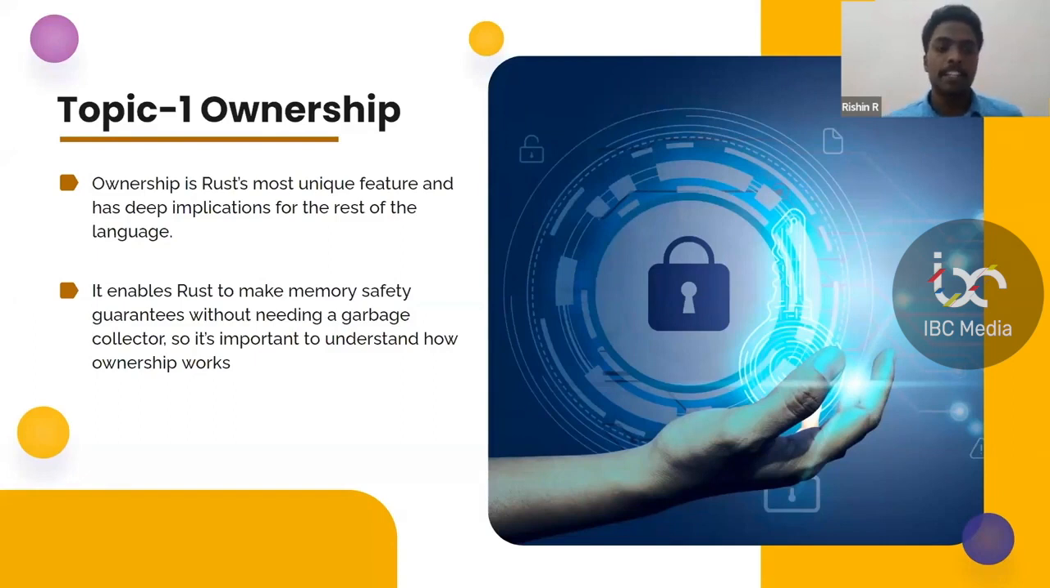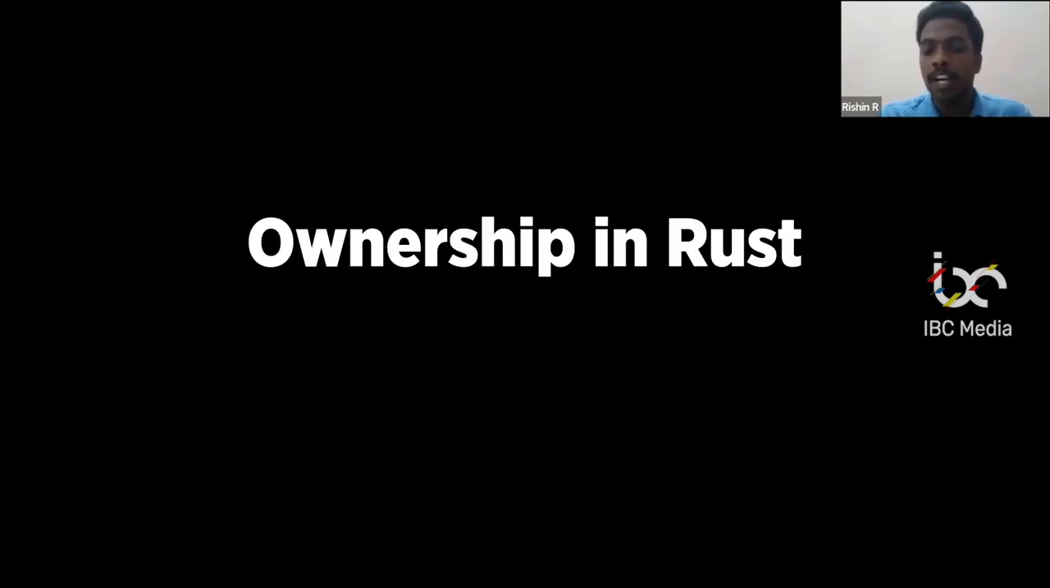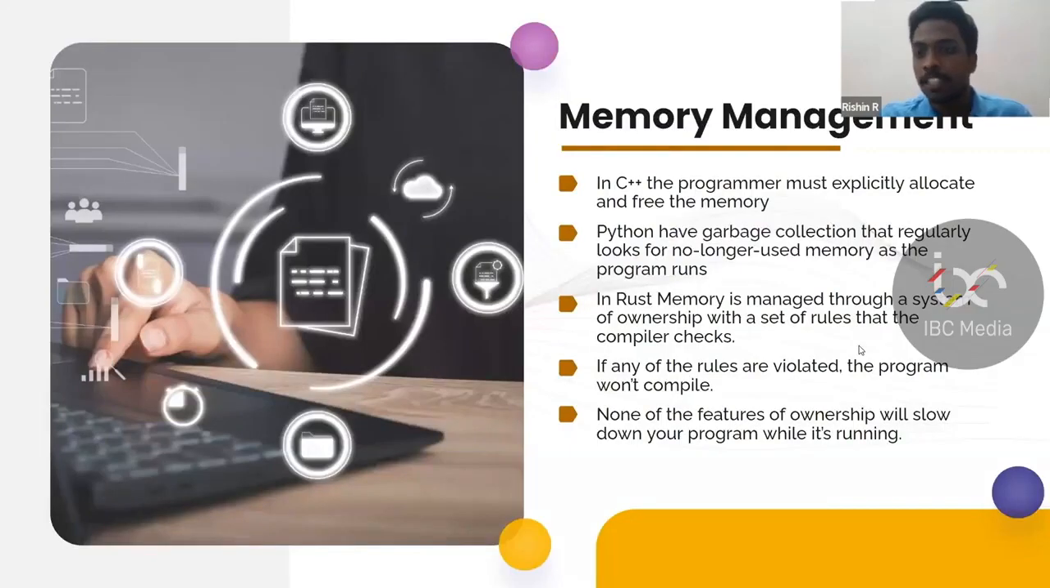Okay, but then there is something in between, and that is what we have in Rust. It is called a borrow checker. Okay, in memory management in C++, we must explicitly allocate and free the memory. We use malloc and calloc functions to allocate a required amount of memory, and then we pass it into the required variable. Okay. Now in Python, we have a garbage collector which does this for us. So we are not directly interacting with the memory. Whereas in Rust, it is done via ownership with a set of rules with compiler checks.